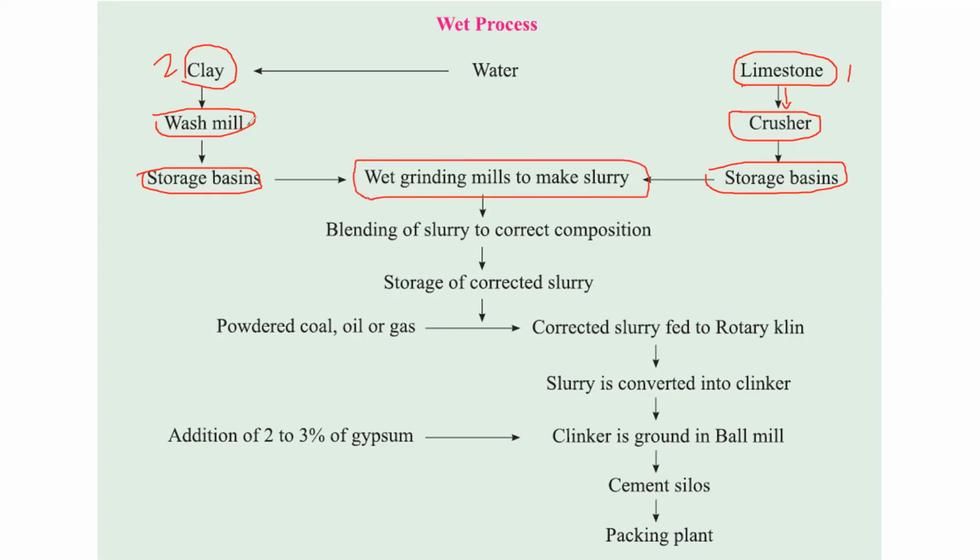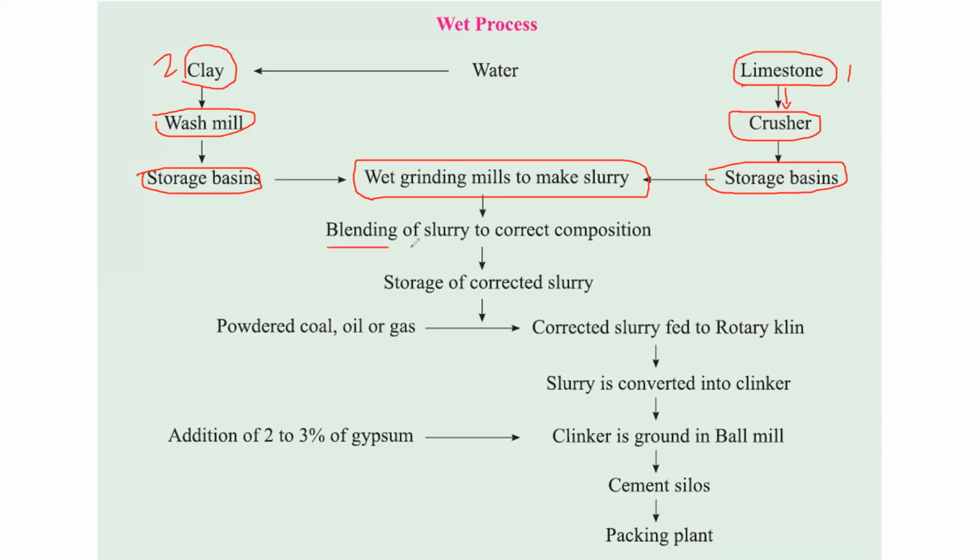Now that clay and limestone go into the grinding mill. In the grinding mill we will put both of them together and crush them once again, and we will add 35 to 50% of water, and the slurry is prepared. So by adding limestone, clay and 35 to 50% of water, we will make the slurry.